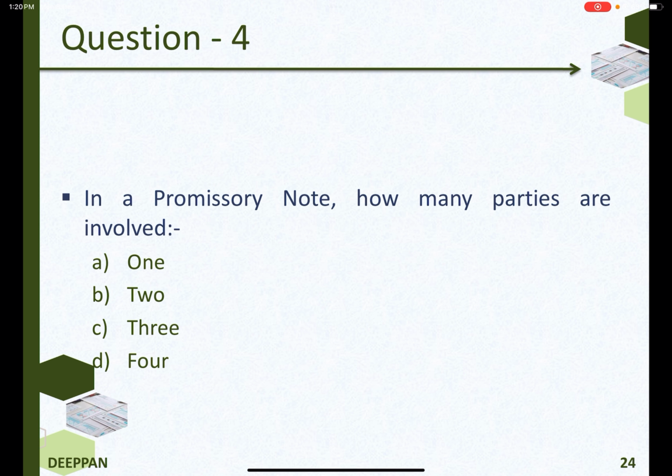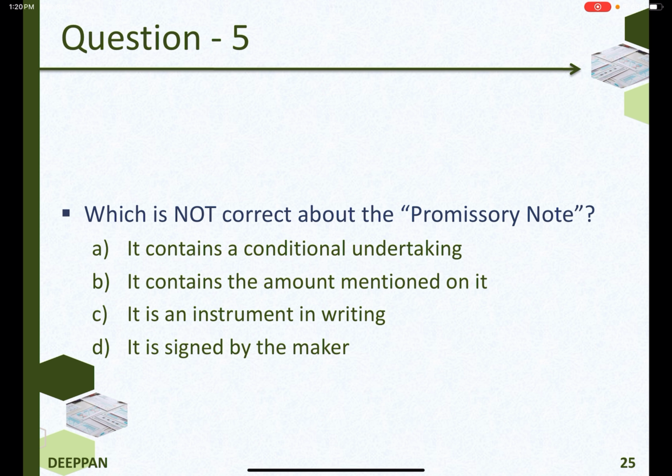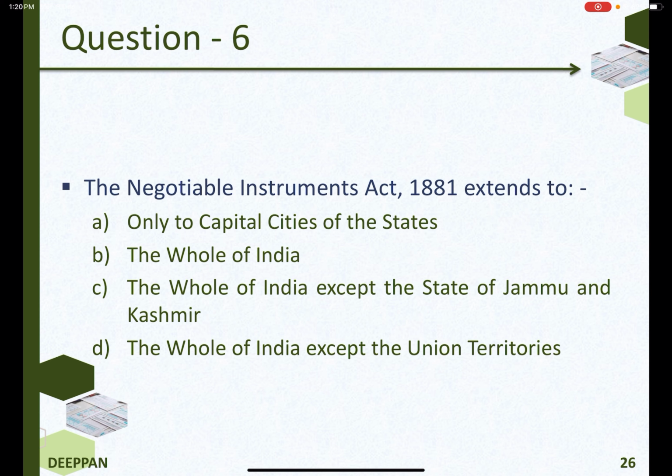In a promissory note, how many parties are involved? 2. Which is not correct about the promissory note? It contains a conditional undertaking. The Negotiable Instruments Act, 1881 extends to the whole of India.